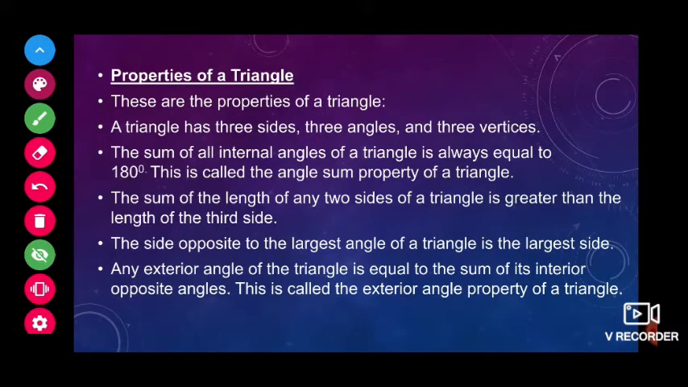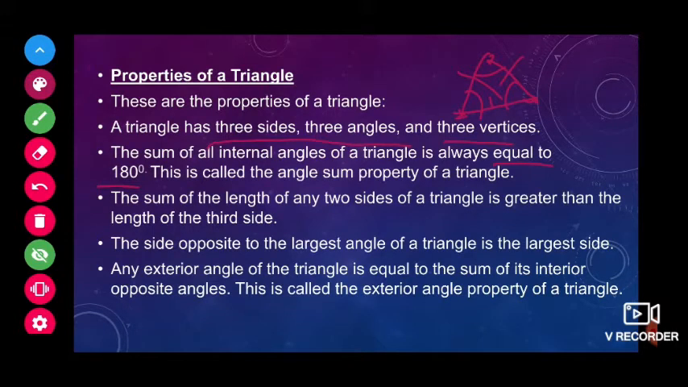Now we will see a few properties of the triangle. The first one: the triangle has three sides, three angles and three vertices. If we take a triangle, it has three angles and three vertices, where two lines meet, that point is called a vertex, and the three sides are three edges. Next, the sum of the internal angles of a triangle always equals 180 degrees. This is one of the important things, children. The sum of interior angles is always 180 degrees.